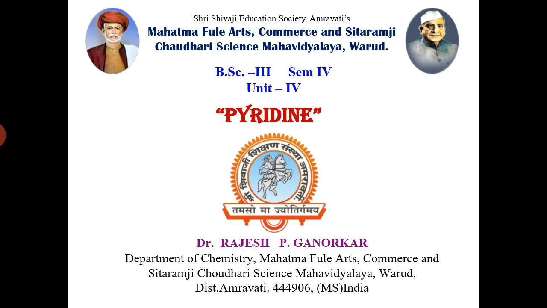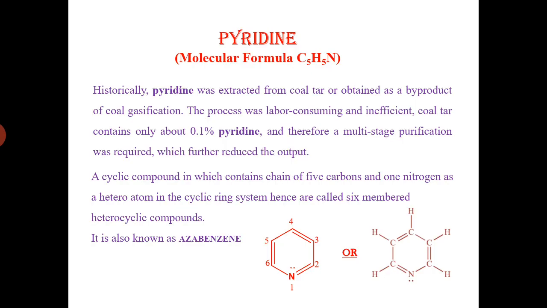I am presenting here a lecture on pyridine, which is a six-membered heterocyclic compound. Pyridine was extracted from coal tar or obtained as a byproduct of coal gasification.